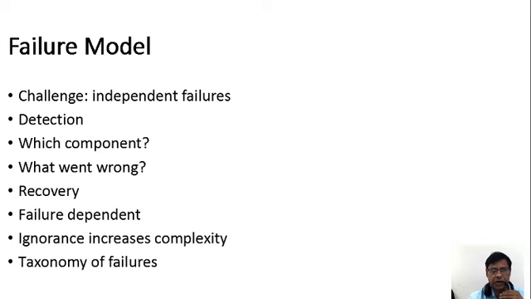Ignoring these things increases complexity, and the flow of packets from source to destination will be stopped. Now, what is the taxonomy of failures? What are the internal mechanisms? You can also discuss the taxonomy of failures.